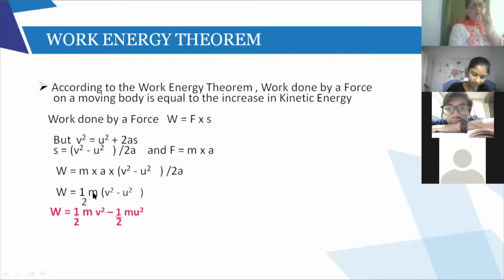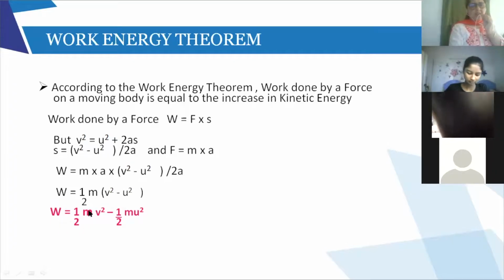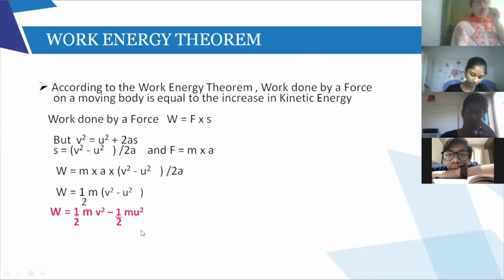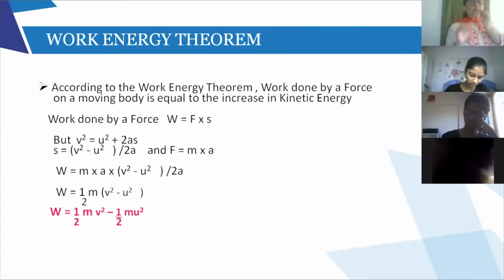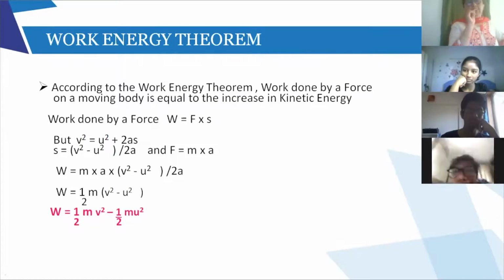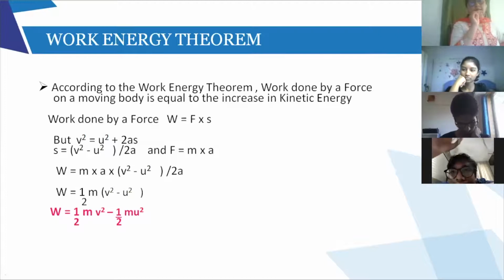What is half mv square? Final kinetic energy. Half mv square. After kicking the ball, what was the final kinetic energy? That. And what is half mu square? The initial kinetic energy when the football was rolling towards me. So the work done is equal to the increase in the kinetic energy. Did you understand? Work energy theorem.